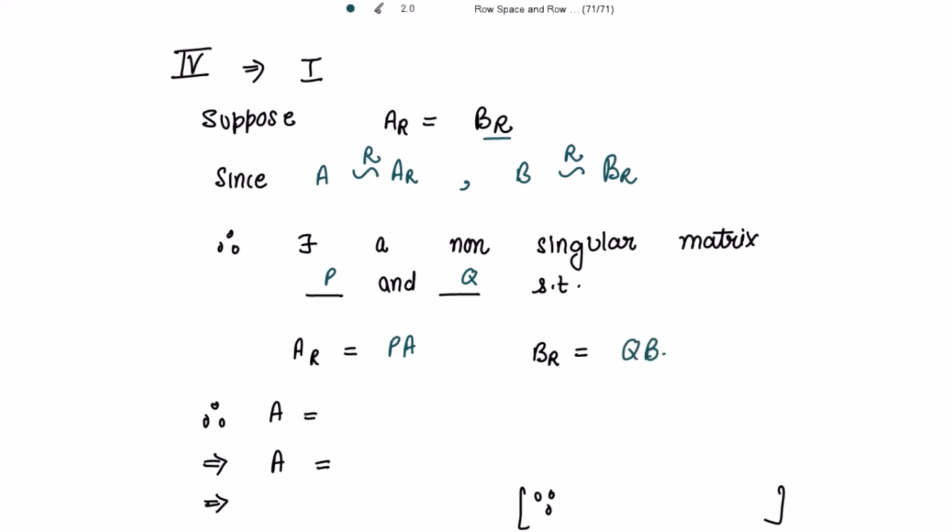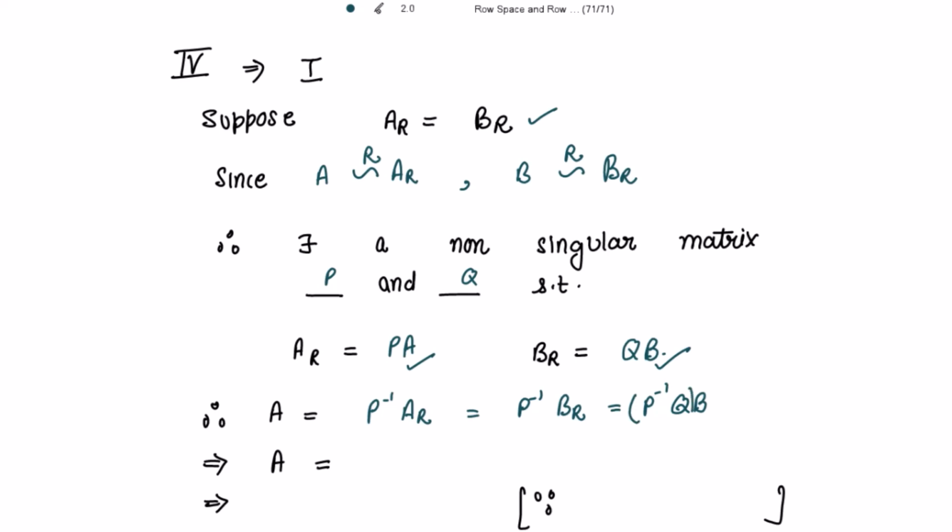Now because P is a non-singular matrix, I can write from here A to be equal to P inverse into AR, which is further equal to P inverse. What is AR? It is given to us that this AR is equal to BR. So writing here BR. Further, this is equal to P inverse. What is BR? It is Q into B. Right?